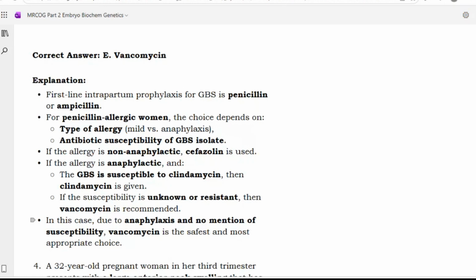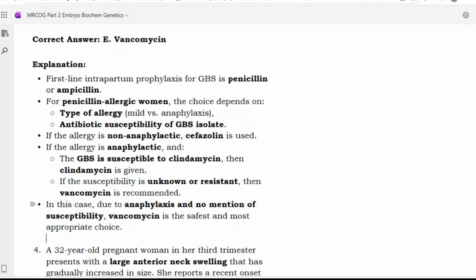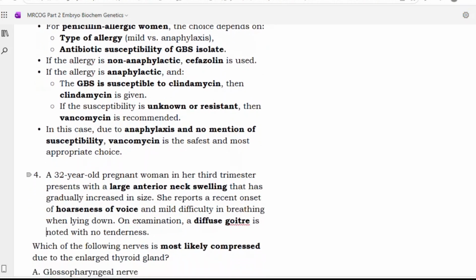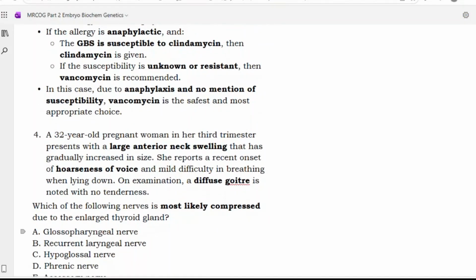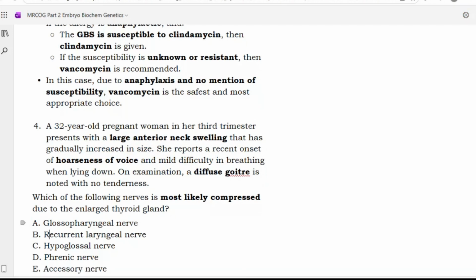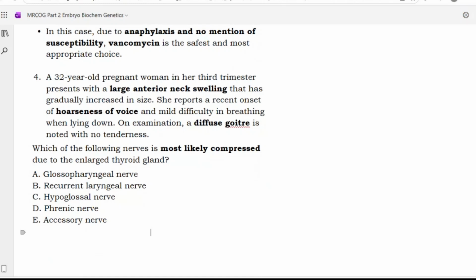For penicillin-allergic women, the choice depends on the type of allergy, mild versus anaphylaxis, and antibiotic susceptibility of the GBS isolate. If the allergy is non-anaphylactic, cefazolin is used. If the allergy is anaphylactic and GBS is susceptible to clindamycin, then clindamycin is given. If susceptibility is unknown or resistant, then vancomycin is recommended. The new guideline directly mentions vancomycin. Vancomycin is the preferred agent. In this case, due to anaphylaxis and no mention of susceptibility, vancomycin is the safest and most appropriate choice.